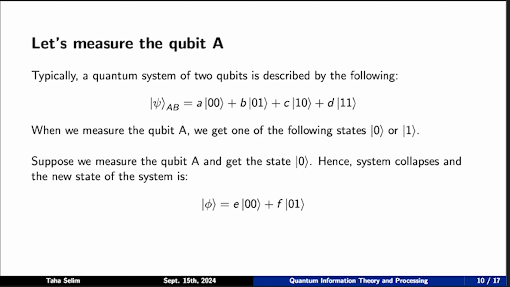Typically, a quantum system of 2 qubits is described by the following that we have seen before: A|00> plus B|01> plus C|10> plus D|11>. If we measure the qubit A, we can have one of the following states. We can find it either in 0 state or 1 state. Now suppose we measure the qubit A and we get 0 only. The system will collapse and the new state of the system will be state phi equals E times state of 00 plus F|01>.